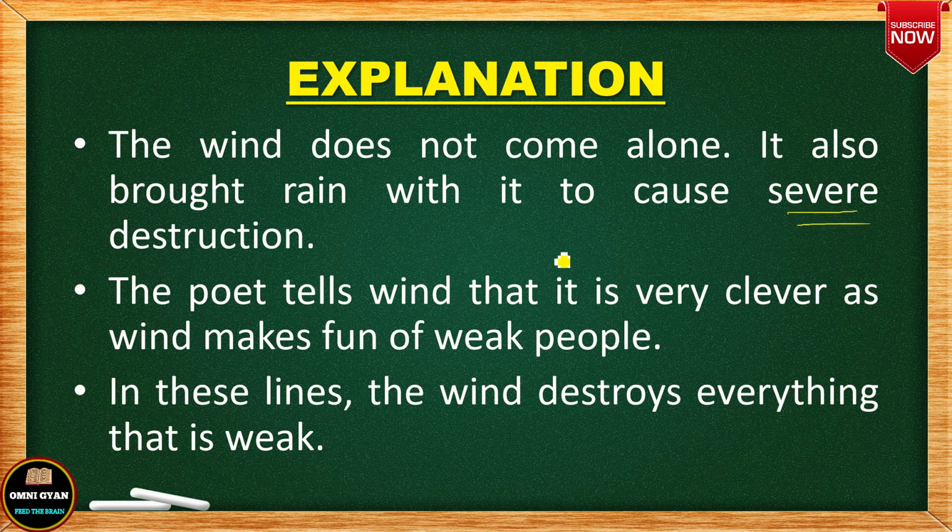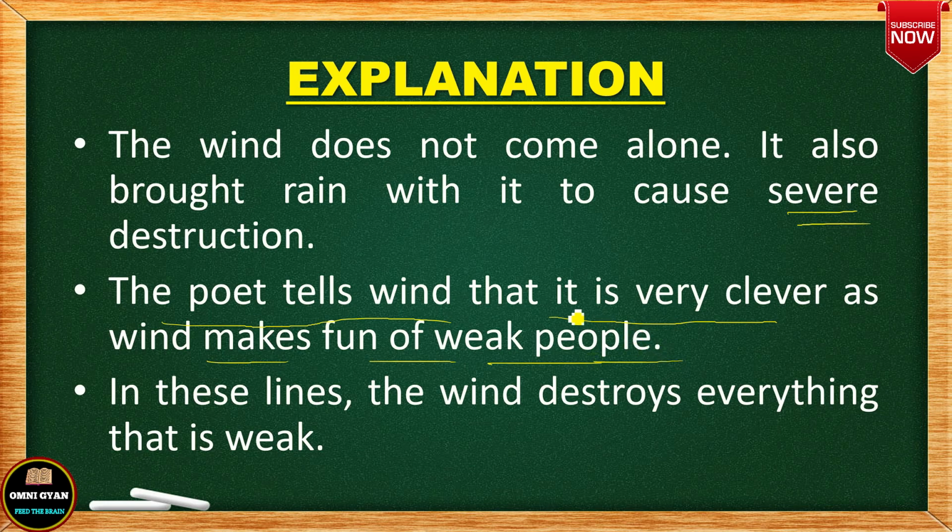So the poet is saying, arre bhai wind, you did not come alone. At first you were alone, you came alone at first, and then you were doing distractions. Now you brought rain also with you to add to the distraction. Okay, and the poet tells wind that you are very clever, as wind makes fun of weak people.